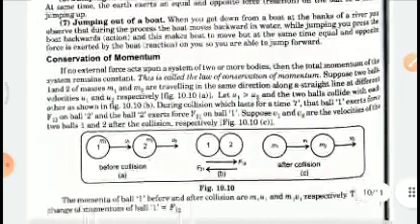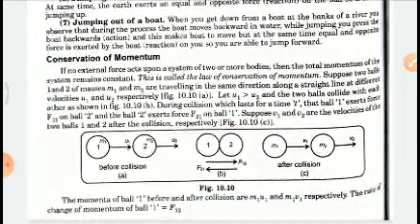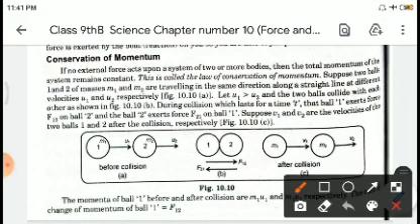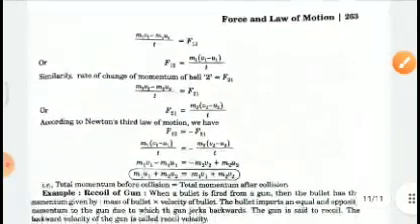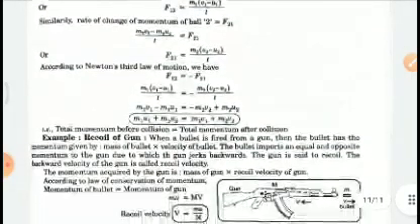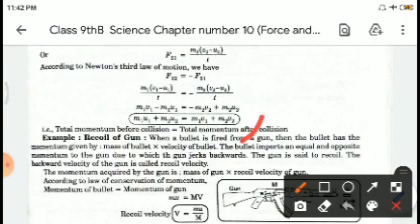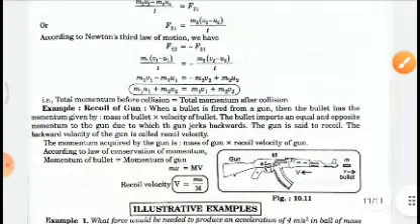And the next is conservation of momentum, right? Conservation of momentum says that if no external force acts on a system of two or more bodies, then the total momentum of the system remains constant. See, it is here. Right? This is called the law of conservation of momentum, and this is its derivation here and its formula here. m1 u1 plus m2 u2 is equal to m1 v1 plus m2 v2, and the recoil velocity of a gun is v equal to mu by M.